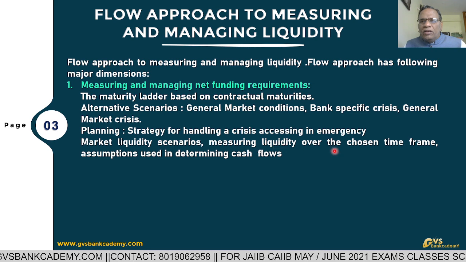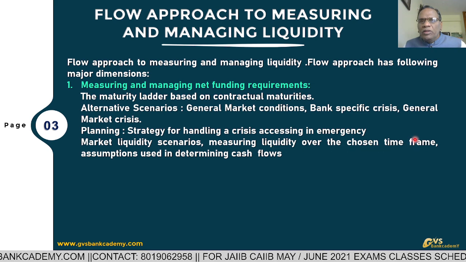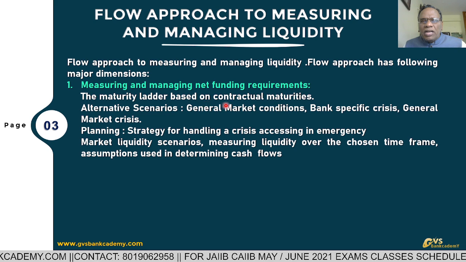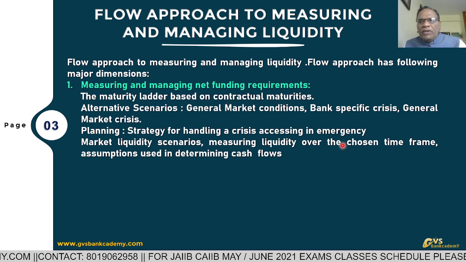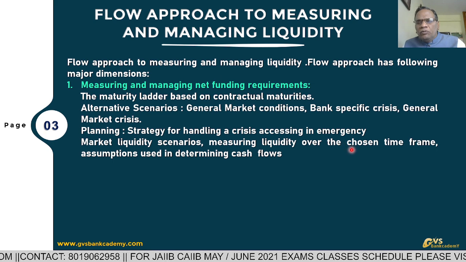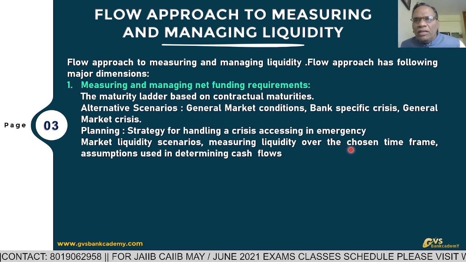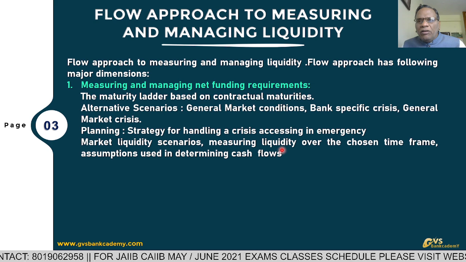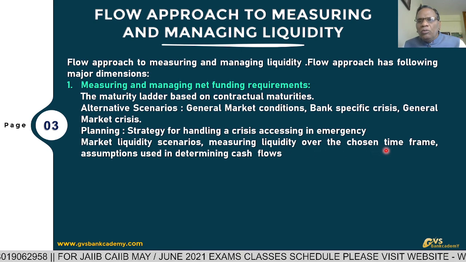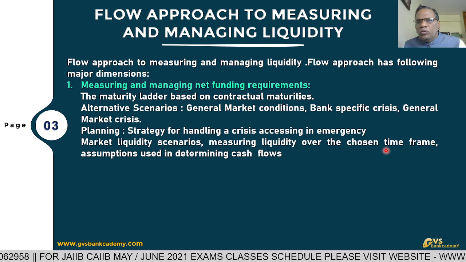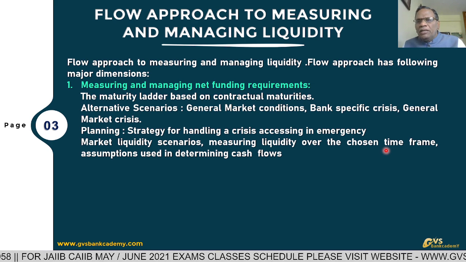Measuring liquidity over the chosen time frame. As for ALM, based on contractual maturities, the bank has to identify in which bucket the bank is having a liquidity problem. Accordingly, the bank has to take steps to mobilize funds to cover the mismatch in particular time buckets.